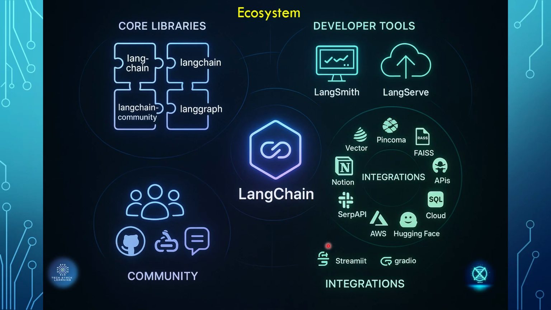Then the integrations. We have them for vector stores like Pinecone and Chroma, or files, and data loaders like PDF, Notion, or Google Docs. External API integrations could be anything, and deployment environments could be like Streamlit or Gradio or any other, like AWS or Azure. This is how the overall ecosystem looks like.